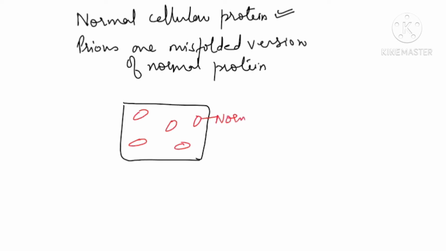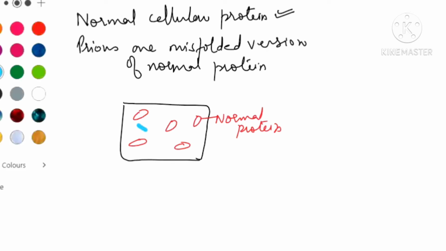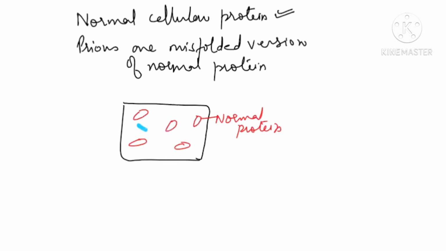And a misfolded version of this protein is known as prion. Let me draw, this is your misfolded version of this protein. It has gone for misfolding. Try to understand, this way it has gone for misfolding.